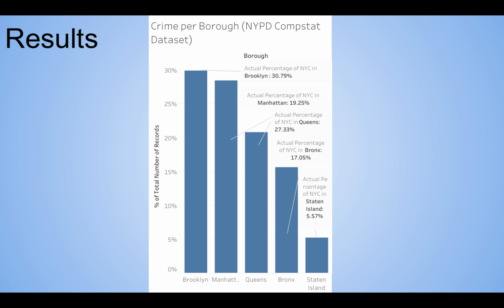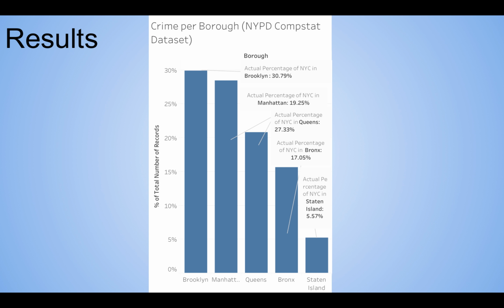If we look at Manhattan, it's about 27%, I would say, and the percentage of people in Manhattan is about 19.25% when you look at all of New York City. In Queens, we're seeing about 22% crime, when the actual percentage of Queens in regards to New York City is about 27%. In the Bronx, we're seeing a little over 15%, while the actual population is about 17%. And in Staten Island, we're seeing about 5% for crime and 5% for actual population percentage.